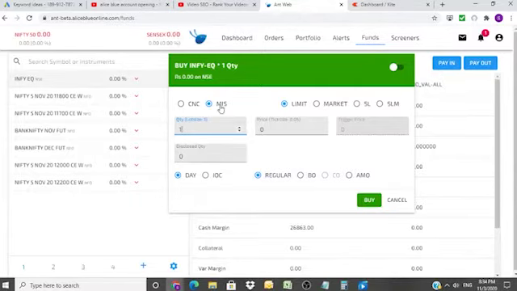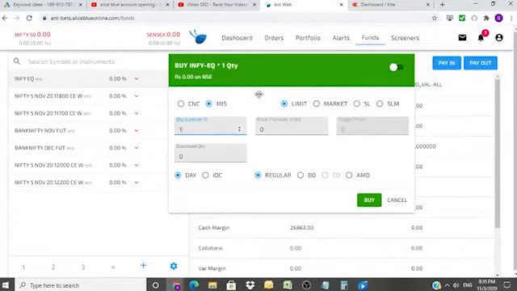MIS stands for margin intraday square off. And also for beginners, this is a very good point: to buy, for example, Infosys, if it is costing 1,000 rupees for one share, then buying in MIS you don't need 1,000 rupees. You only need a small margin. It could be 100 or 200 rupees.